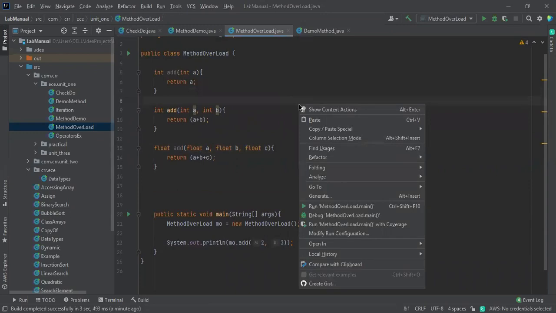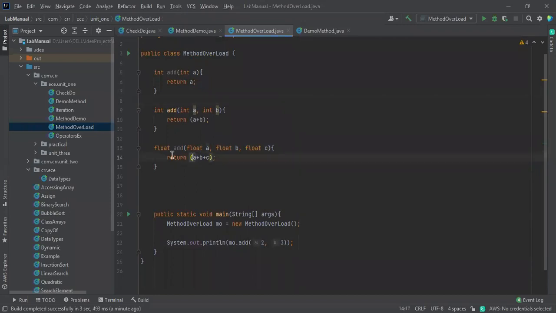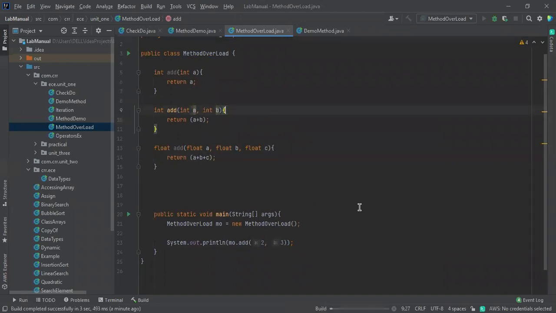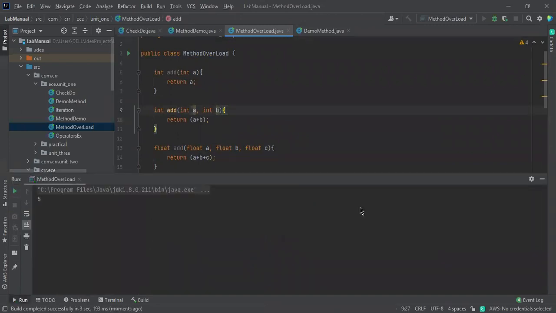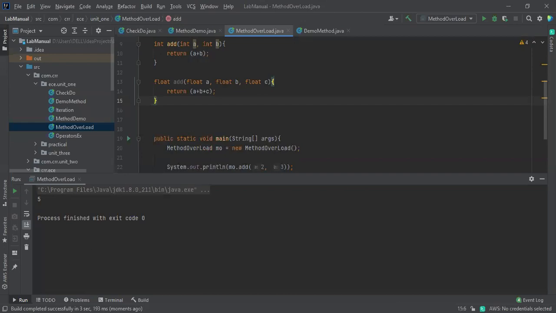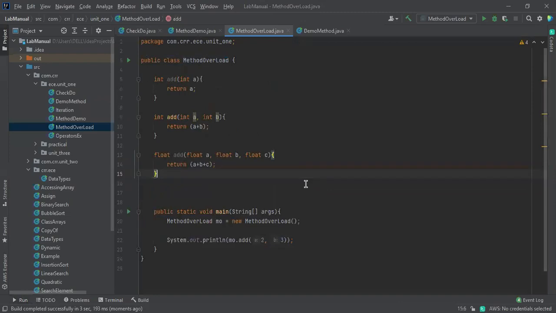Sometimes we don't know whether the end user is going to give decimal values or integers. Based on that, we need to write like this also. Time is up, because the constructor is something we have to take more time to explain. So this is all about method overloading. In tomorrow's session, or I think on Monday, we are going to discuss constructor overloading, which is a very important thing.